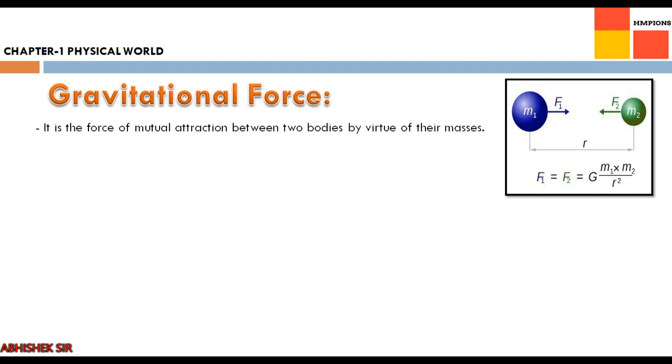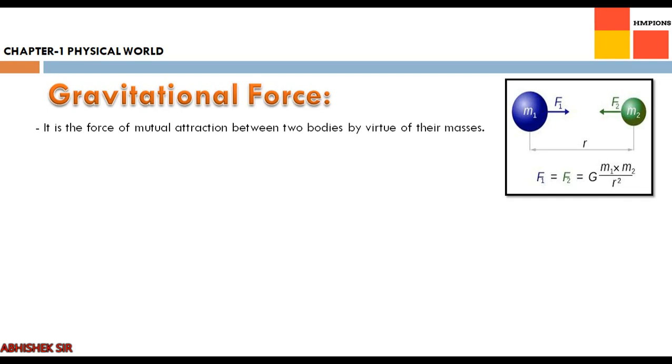Now a few points related to gravitational force. You can see we have a figure with two objects, one blue and the other green. Let us assume F1 and F2 are the forces of attraction. What is gravitational force? It is the force of mutual attraction between two bodies, and that force is by virtue of their masses. So gravitational force is directly related to the masses of the bodies.